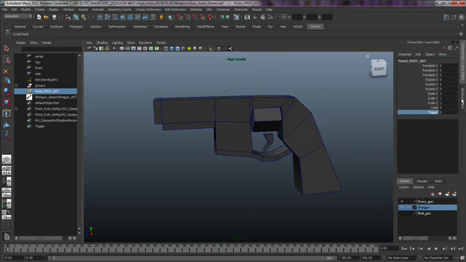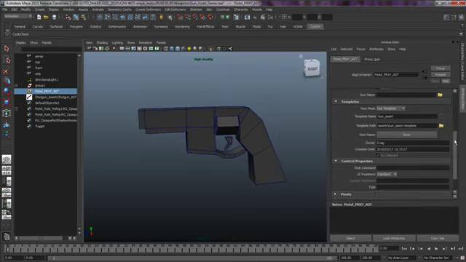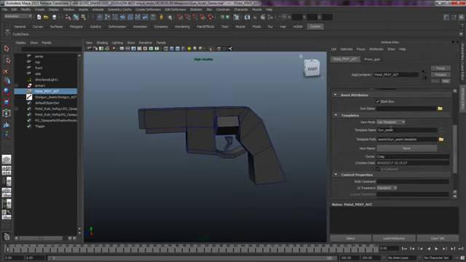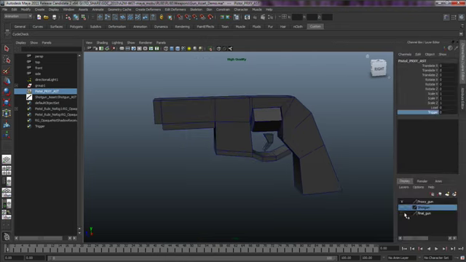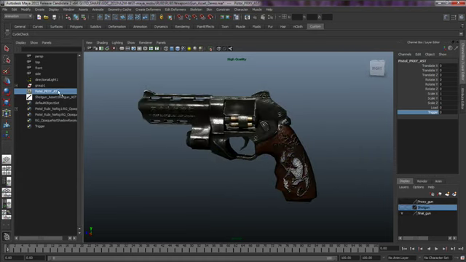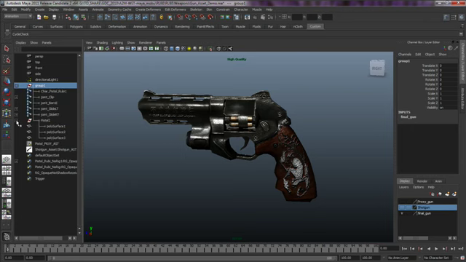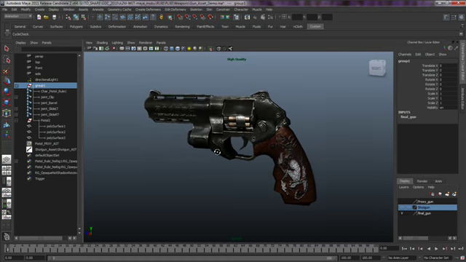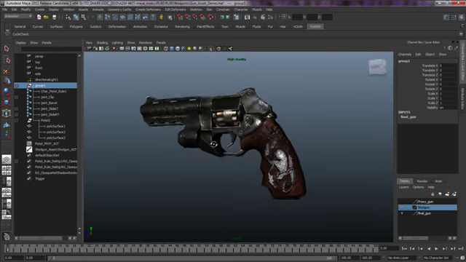If we look inside the asset, we can see that a template has been created, and this can be used up the chain for the final prop as well as different versions of similar weapons. So here we have the finished gun prop. It offers the same basic functionality as the stand-in proxy with some minor variations to it. However, we still have the entire hierarchy exposed along with several other nodes and other objects here that the artists don't need to basically see or worry about.